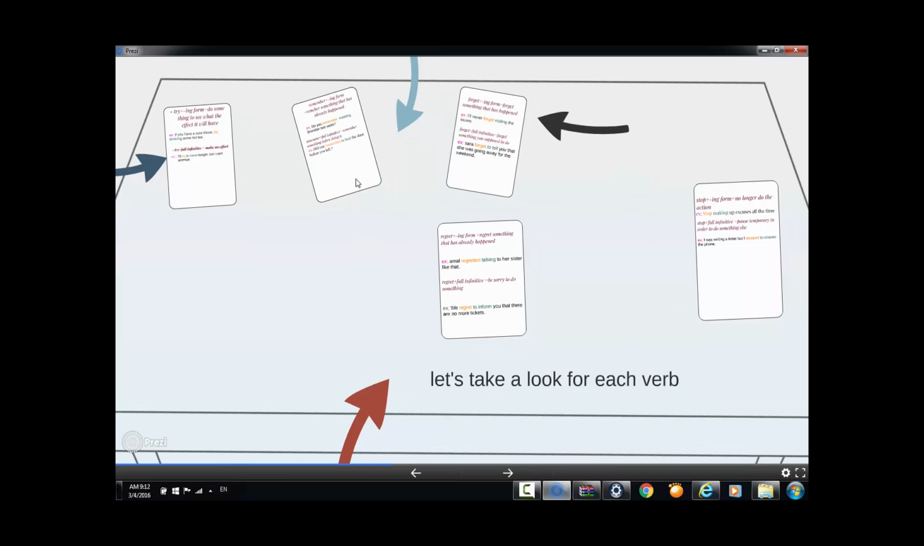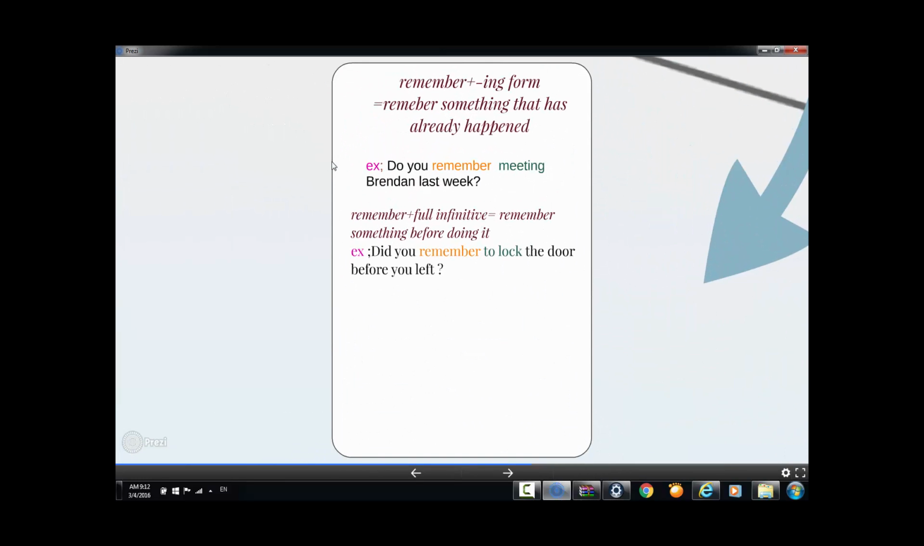Next one is remember. Remember, when it is followed by ing, it means remember something that has already happened. It means that something happened and you are going to remember it. Example: do you remember meeting Brandon last week? Here, remember is followed by the ing form, and it means that you remember something, which is the meeting, which actually happened before. So, do you remember meeting Brandon last week?